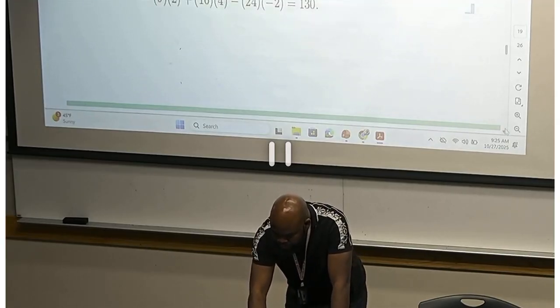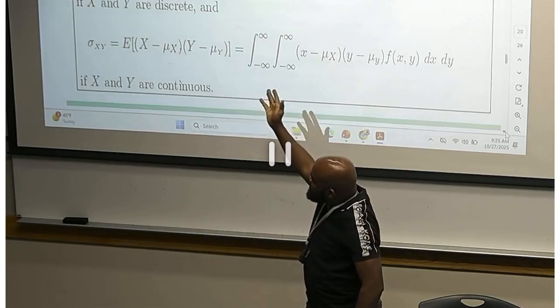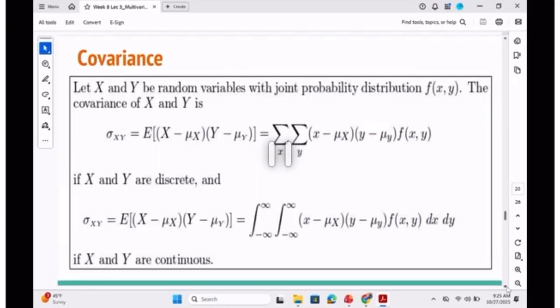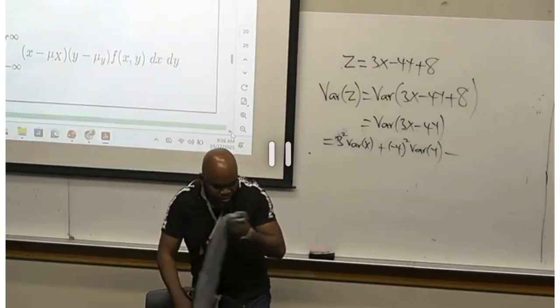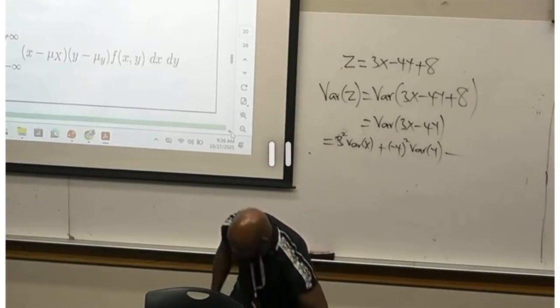Now, I want to move on. This is covariance, as I told you the other time. I think I'm going to be projecting both sides now. Please pay attention.